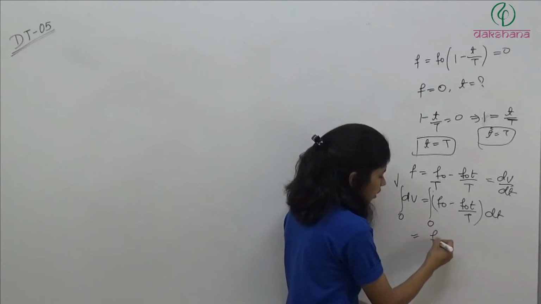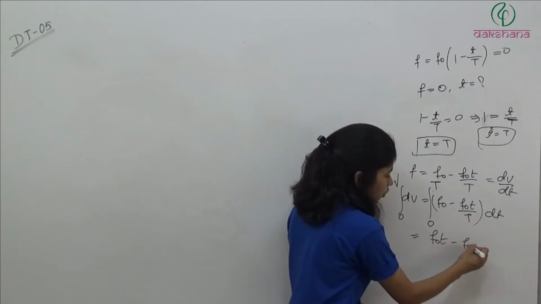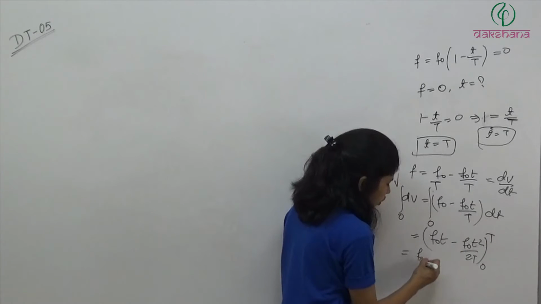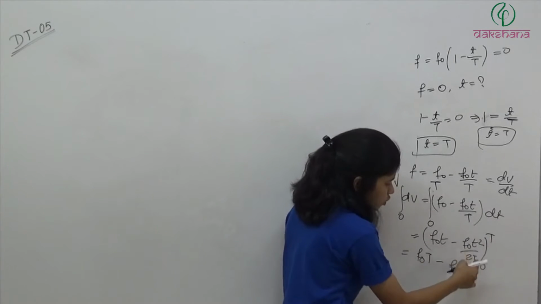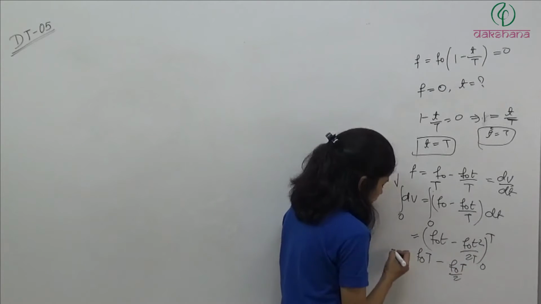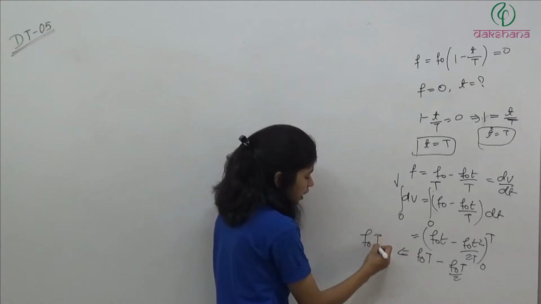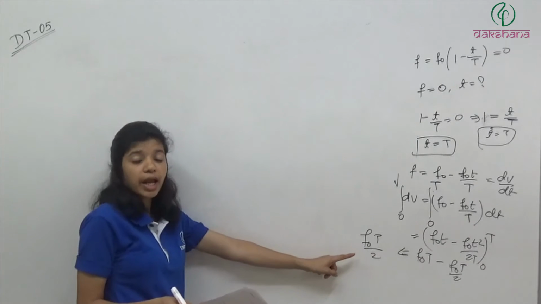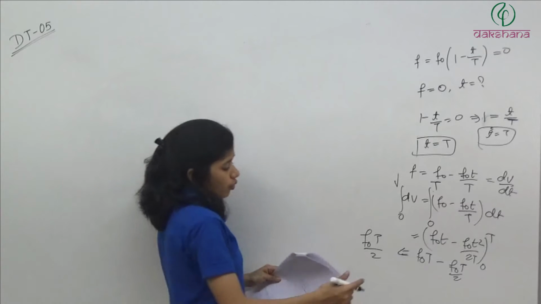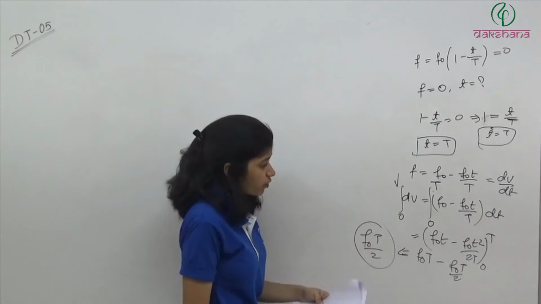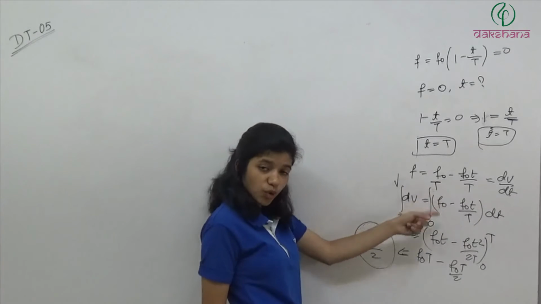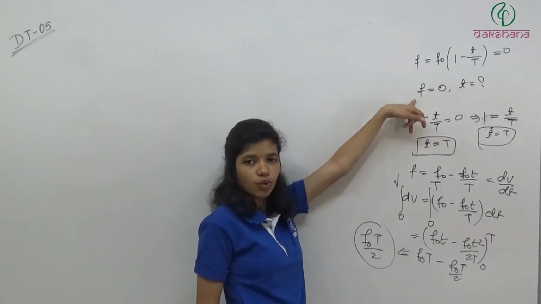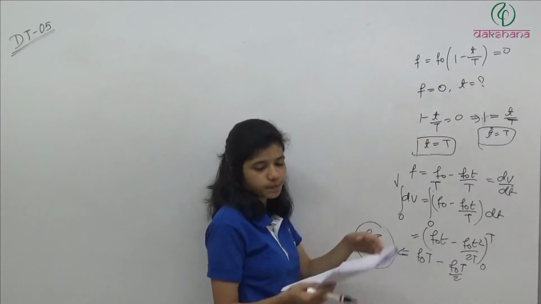So यहाँ से हमारे पास क्या जाएगा? The integration gives f naught t minus f naught t square by 2T. Integrated from 0 to capital T, we will get f naught T minus f naught T square by 2T, the T cancels, f naught T by 2. So the answer will be f naught T divided by 2. So half f naught T is the answer. This will be the velocity at the instant when acceleration is 0. We have found the velocity at small t equal to capital T, and at this instant acceleration is 0.